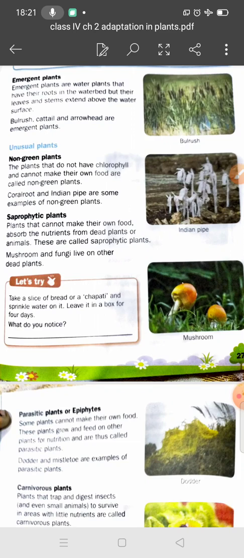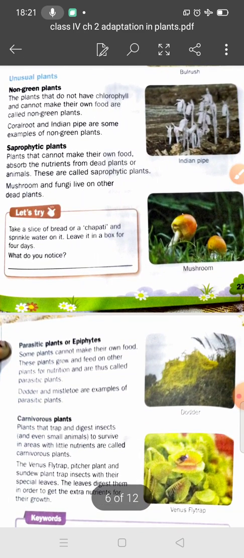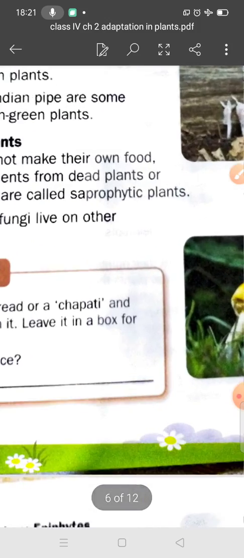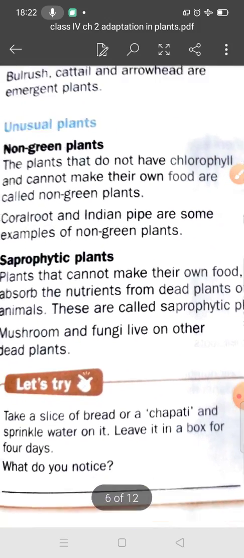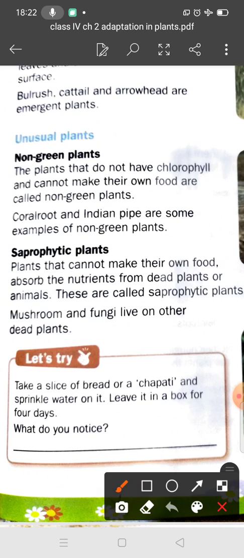Students, now we will discuss the unusual plants. First, we will discuss the non-green plants. Students, what does non-green mean? It means they do not have chlorophyll.